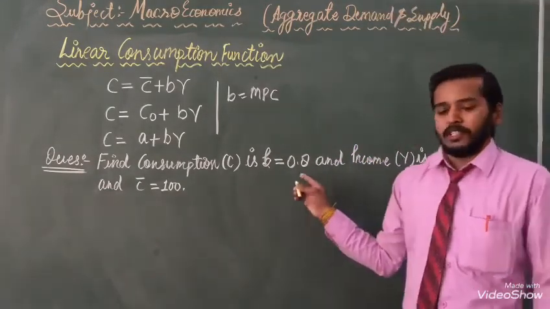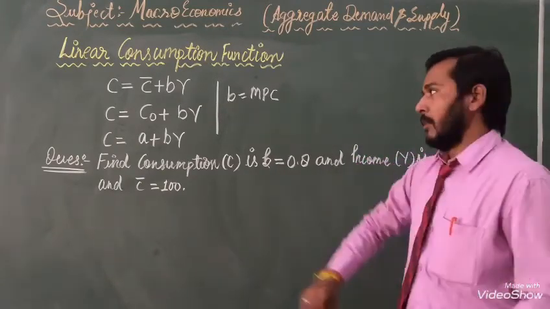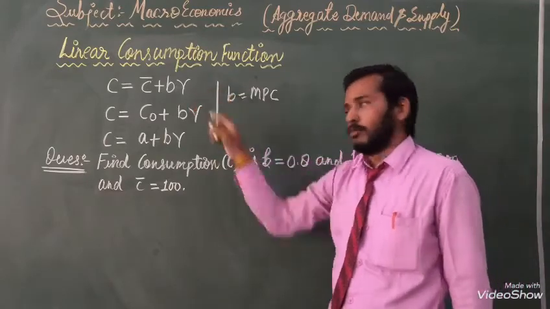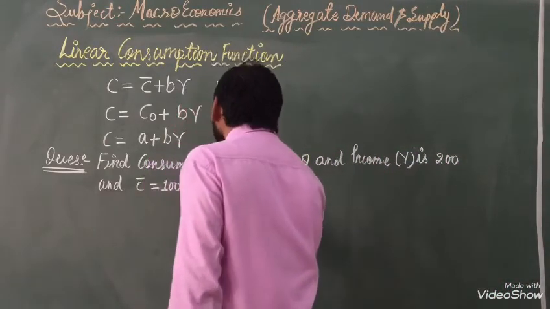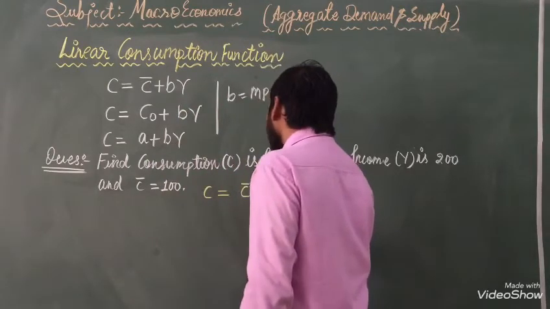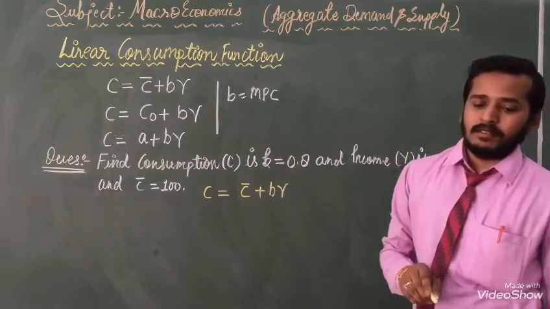With the given information, we solve this with the help of the first formula: C equals C bar plus bY.